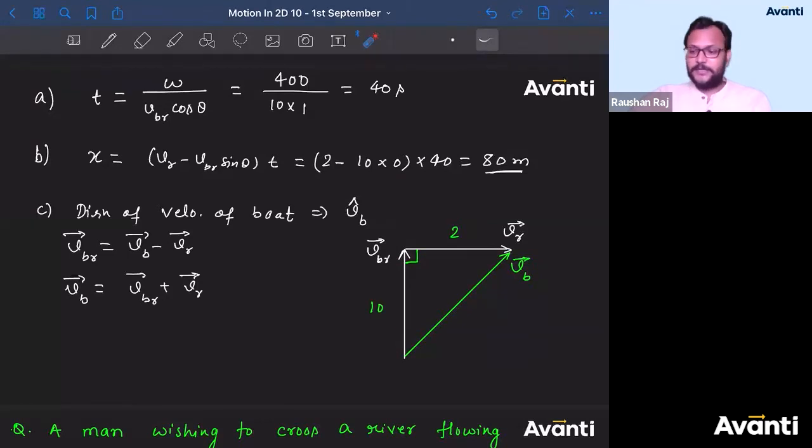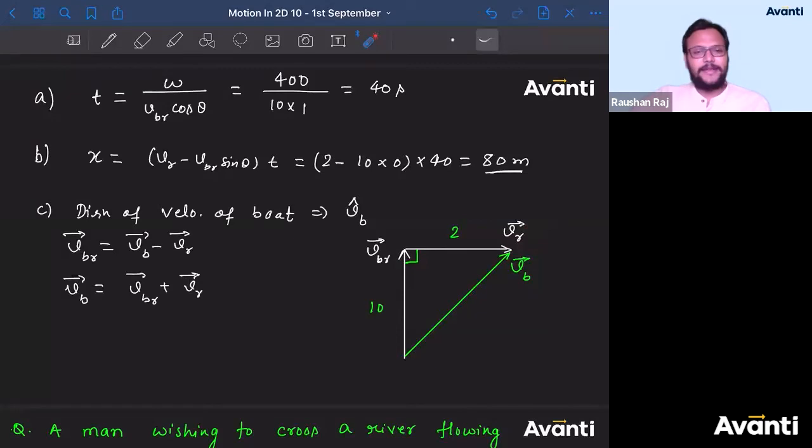You can say that the boat is going to move in a line making an angle theta with the flow of river. Or you can say, since VBR is the normal to the flow, that the boat is going to move along a line making an angle beta with the normal to the flow. So both of these can be given to us. Both of these can be the answer for this.